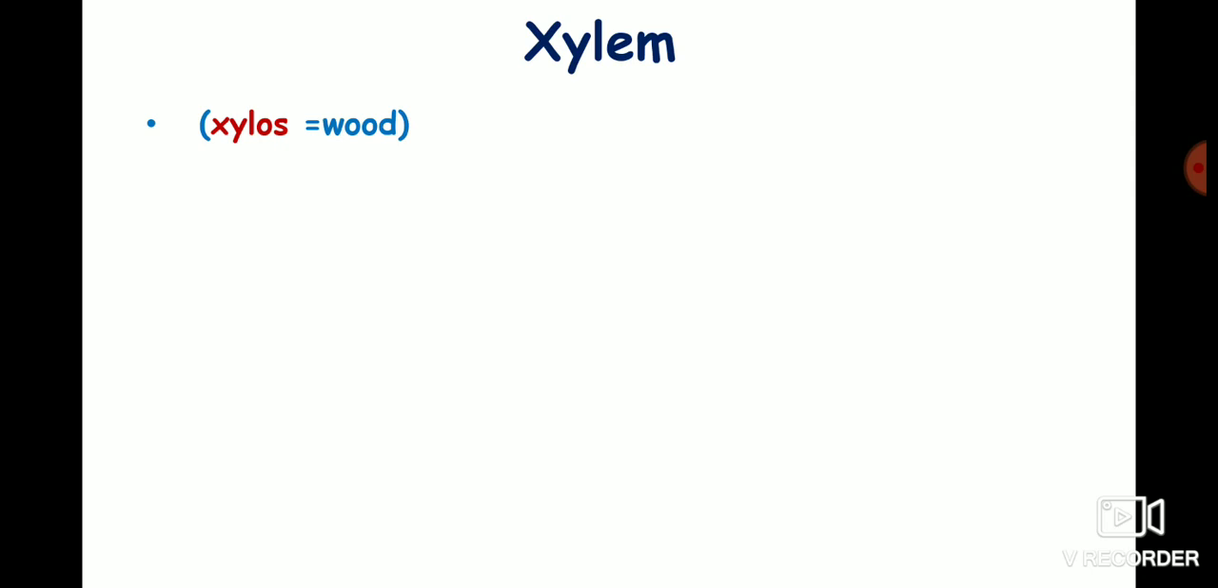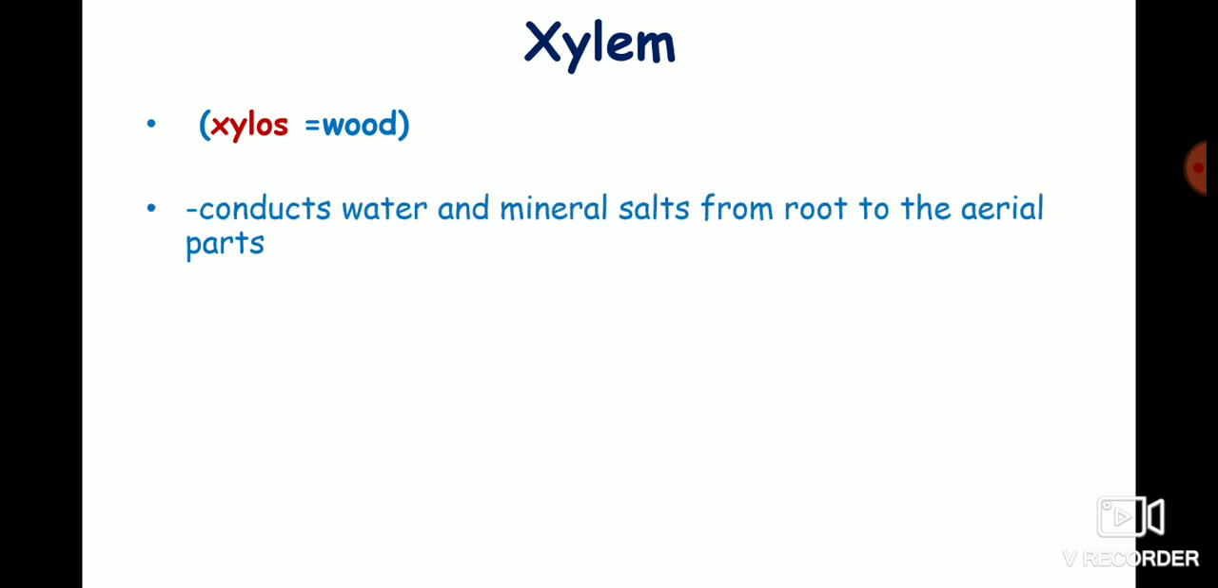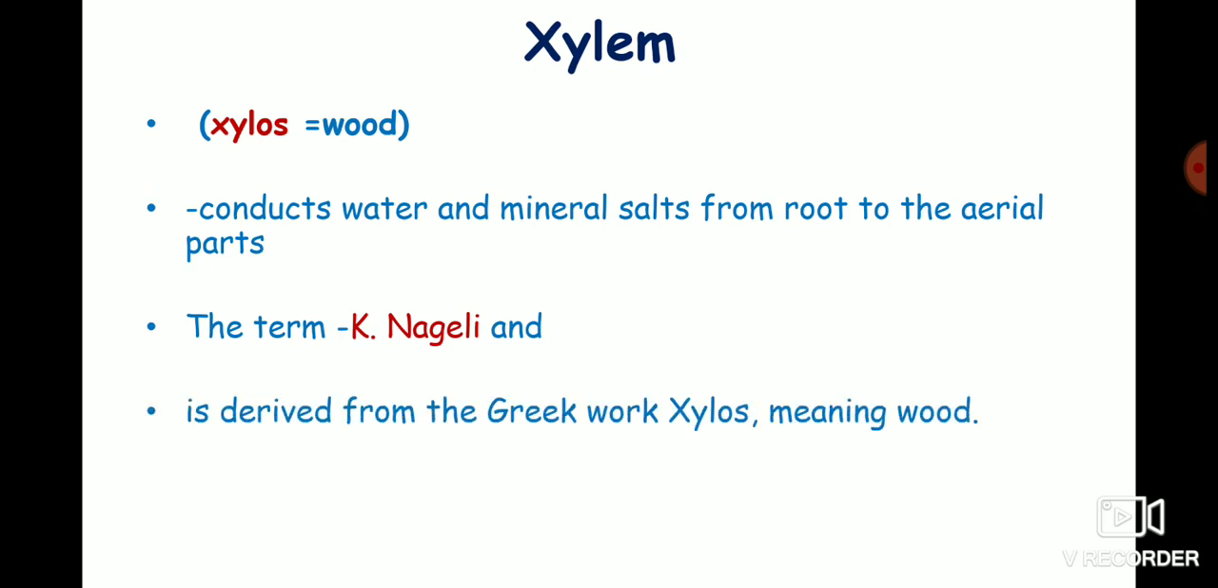Xylem. Xylem comes from a Greek word which means wood. This complex tissue conducts water and mineral salts from the root to the aerial parts of the plant body. The term xylem was coined by K. Nageli and it is derived, as I told, from the Greek word xylos, meaning wood. Xylem forms the most important part of the vascular bundle and it is also known as hydrome.